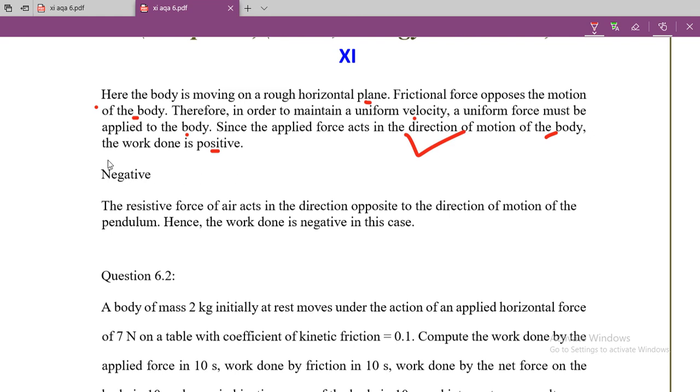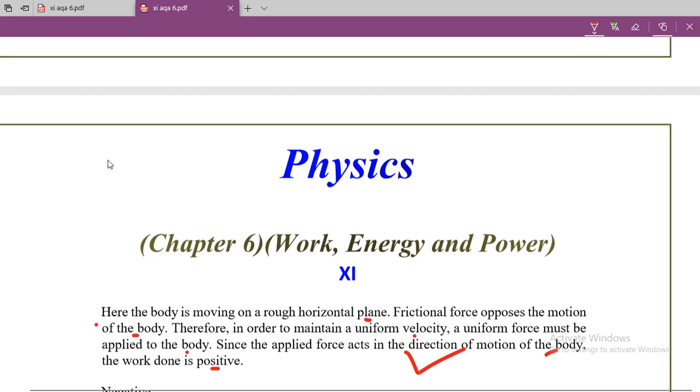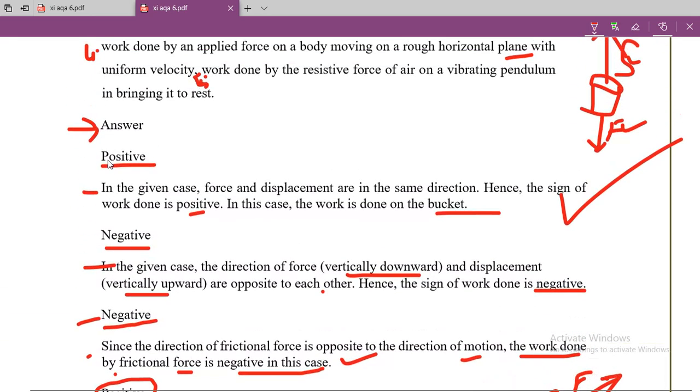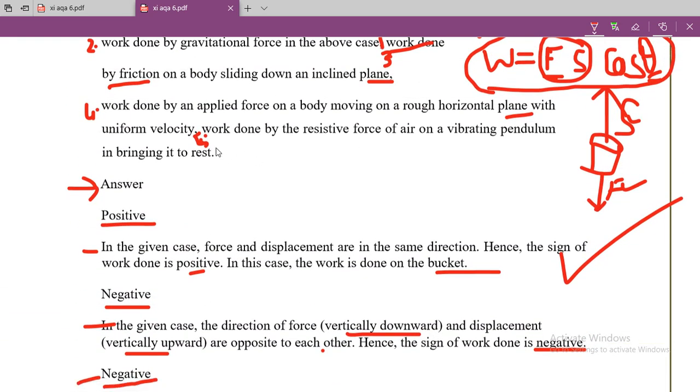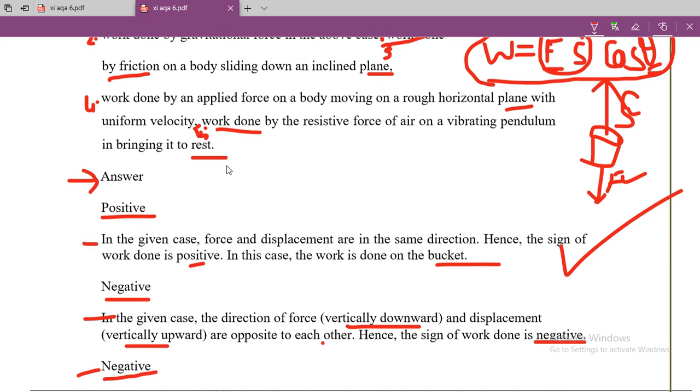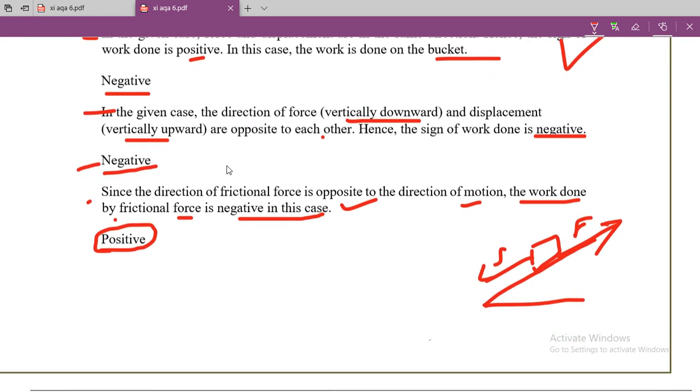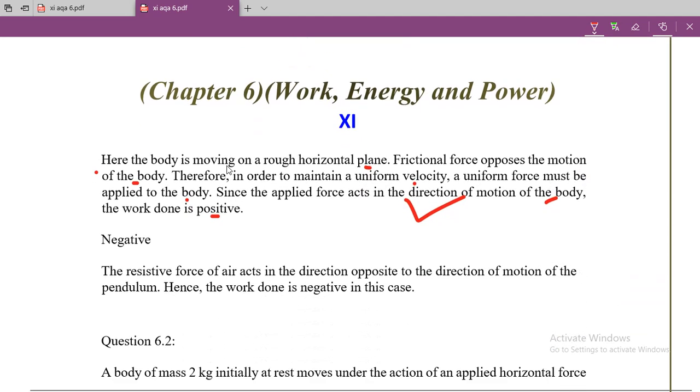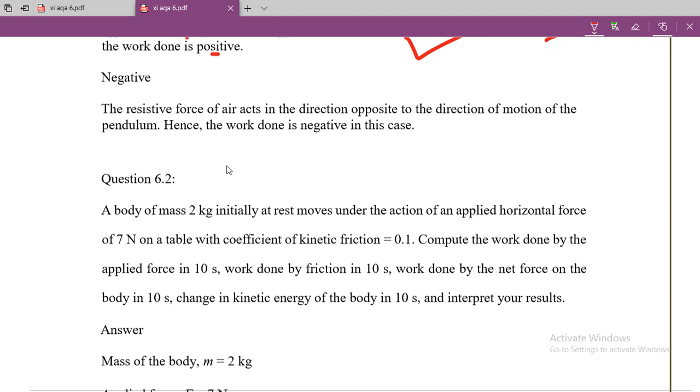Okay, and in the last case, you can see the fifth question is here. Work done by resistive force of air on a vibrating pendulum in bringing it to rest. So student, you know that the resistive force is always opposite to the direction of motion of the object. It means theta for these types of forces is always 180 degrees, or you can say more than 90 degrees in different cases. So the resistive force of air acts in the direction opposite to the direction of the motion of the pendulum, hence work done is negative in this case.